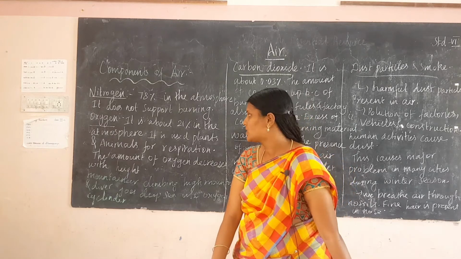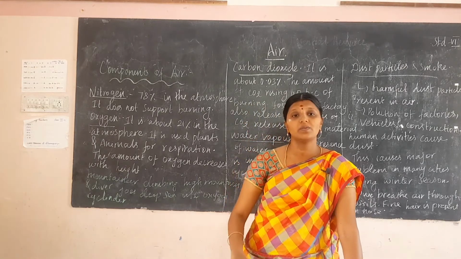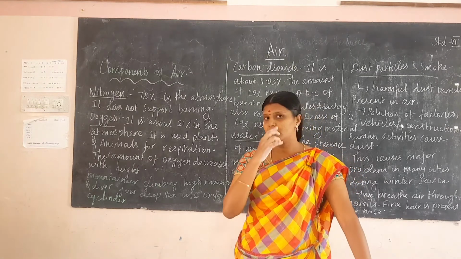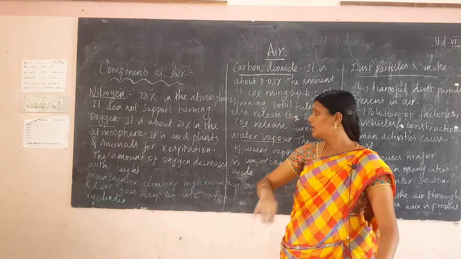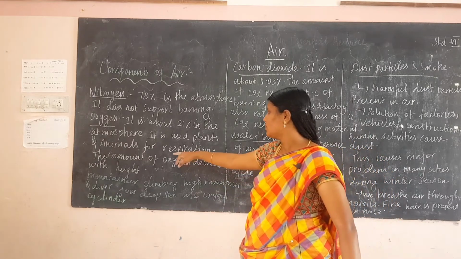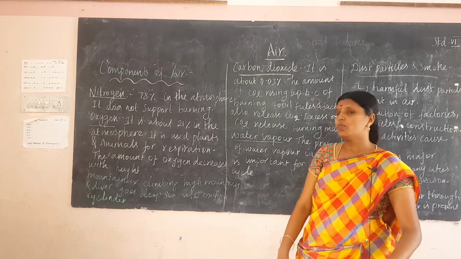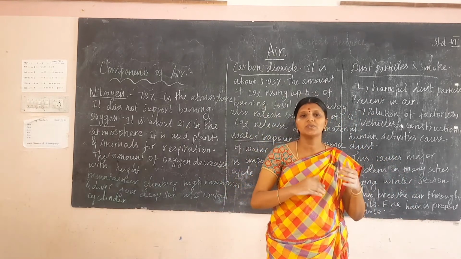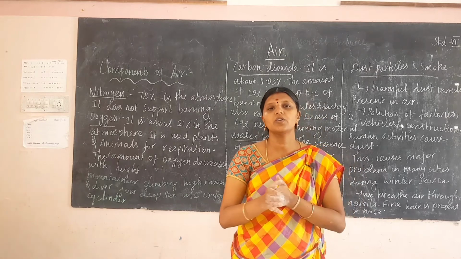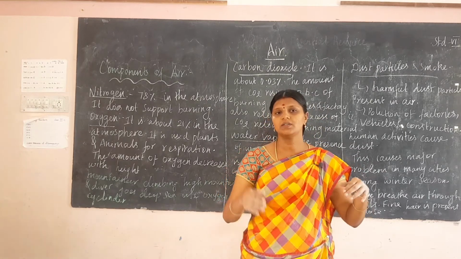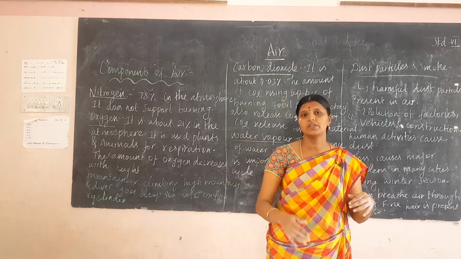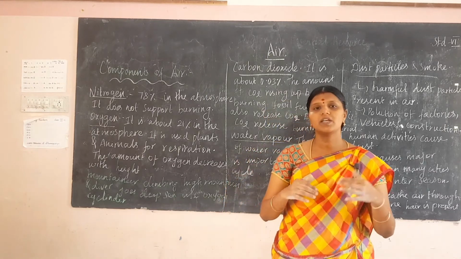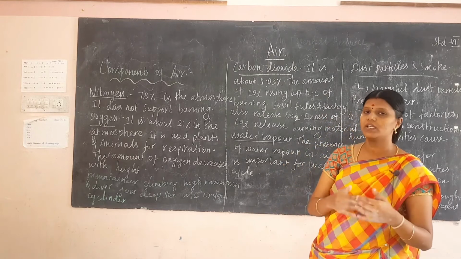Next, oxygen. Oxygen is 21% in the atmosphere. It is mainly used for the respiration process by plants and animals, and the amount of oxygen also decreases with height. So the mountaineer uses the oxygen cylinder, and the diver who goes into the deep sea also uses the oxygen cylinder, because the amount of oxygen decreases with increasing height.